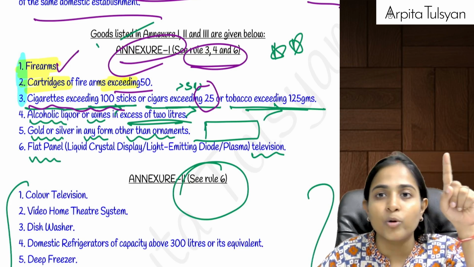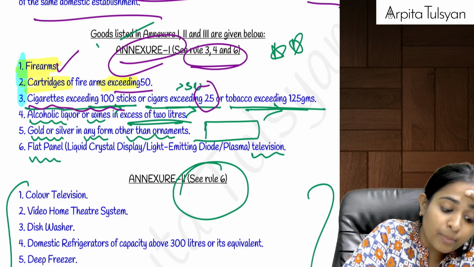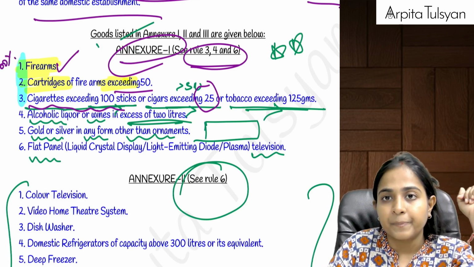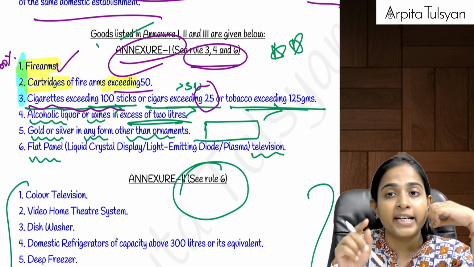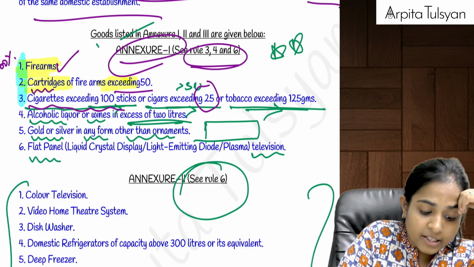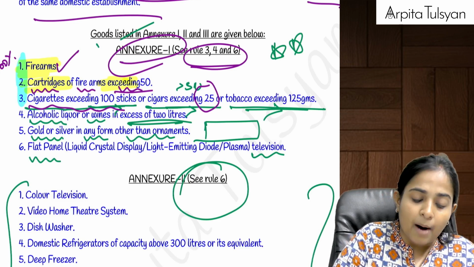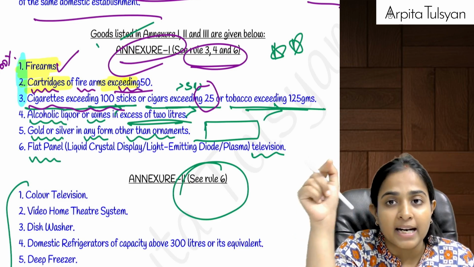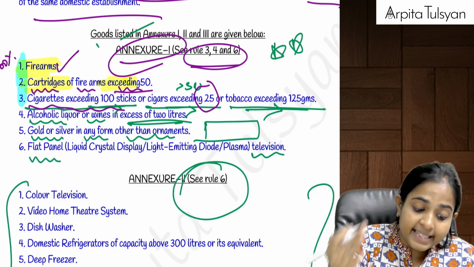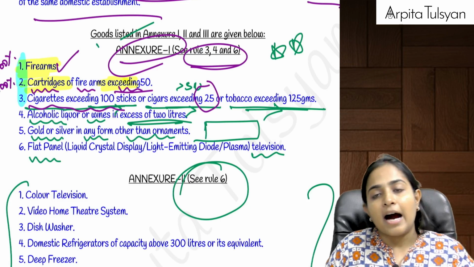Firearms are not included in that 15,000 and 50,000. This is over and above, and this will be taxable at the rate of 100%. It will not be accommodated in that 15,000 and 50,000 limit. Similarly, cartridges of firearms exceeding 50: up to 50 will go in that limit of 15,000 and 50,000, but exceeding 50, tax will be payable at the rate of 100%.